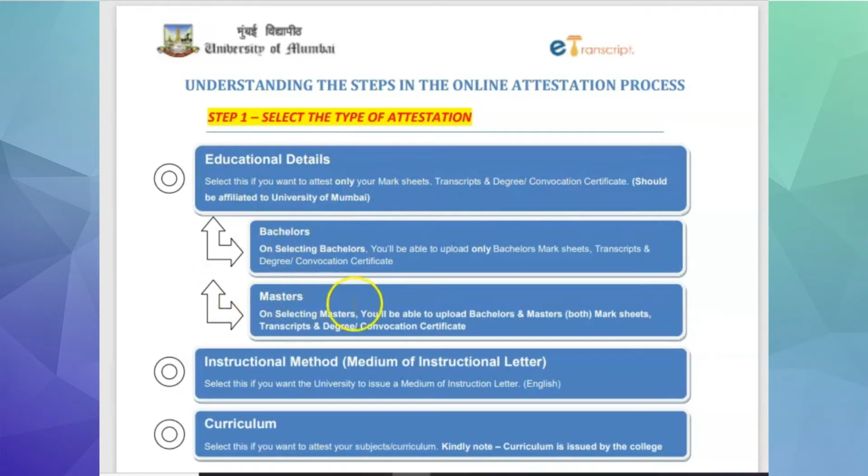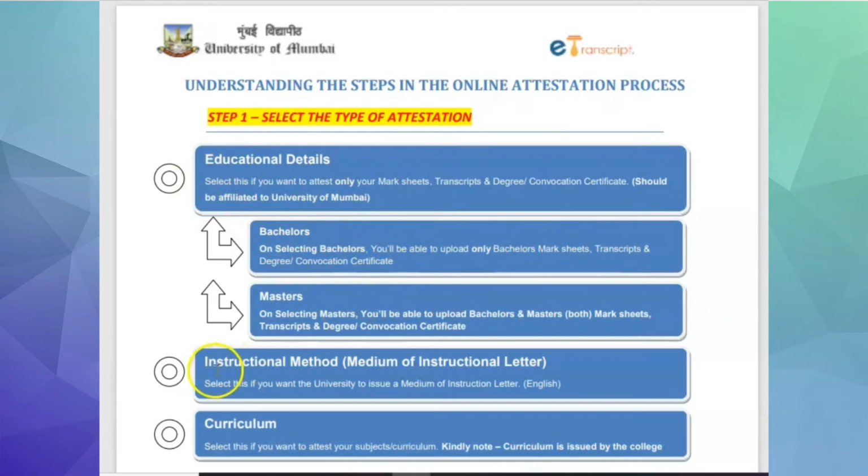Once you select master's, you will be able to upload your bachelor's as well as master's, both the mark sheets, transcripts and degree and convocation certificate. But when you select bachelor's, then you won't be able to upload your master's, only bachelor's degree, mark sheet, transcript and convocation certificate you will be able to upload.